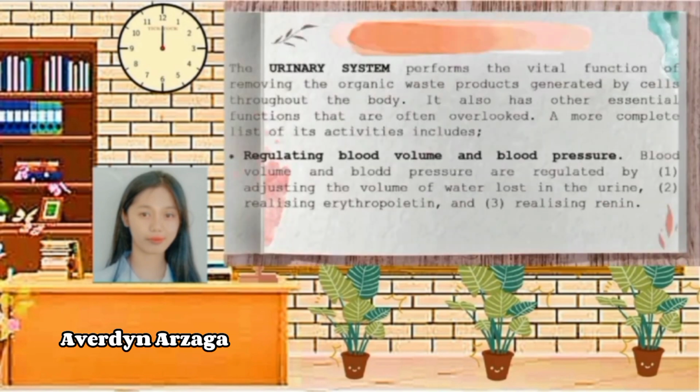The urinary system performs the vital function of removing the organic waste products generated by cells throughout the body. It also has other essential functions that are often overlooked. A more complete list of its activities includes: first, it regulates blood volume and blood pressure. Blood volume and blood pressure are regulated by adjusting the volume of water lost in the urine.